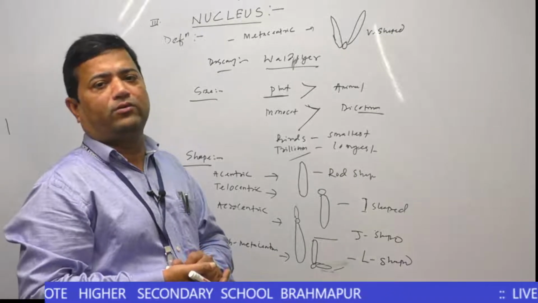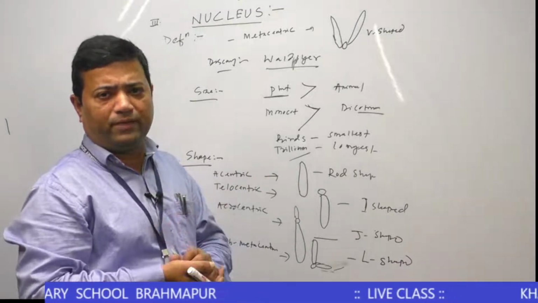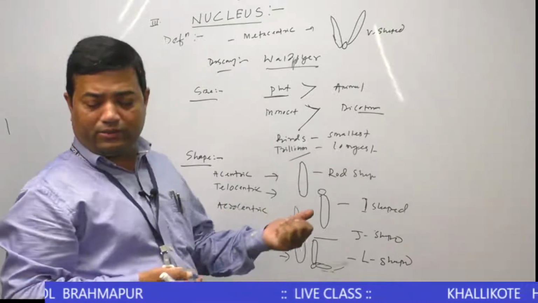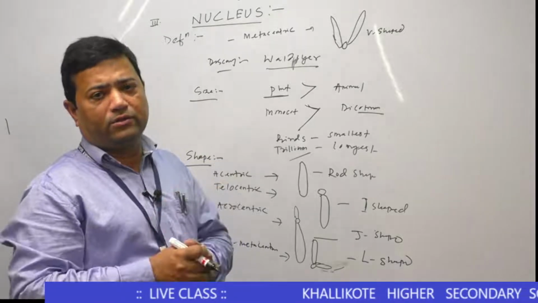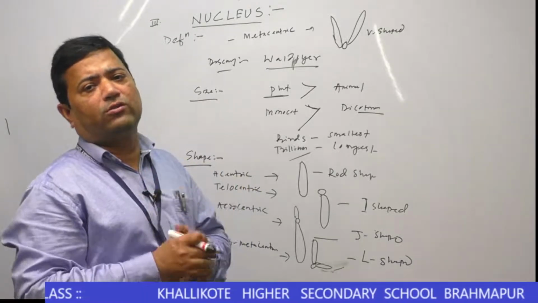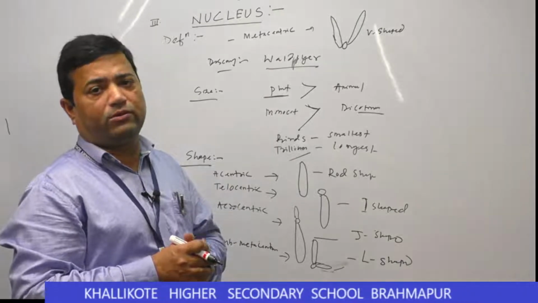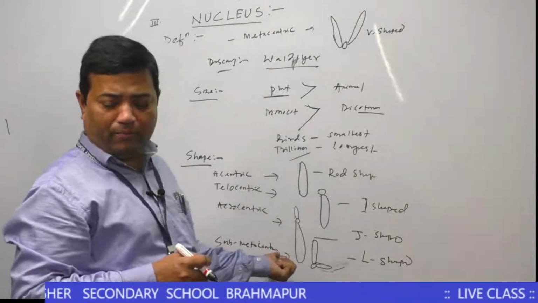But we have 23 pairs of chromosomes, 46 chromosomes. But acrocentric chromosome is only found in the 13th, 14th, 15th, 21st, 22nd chromosome and Y chromosome. You remember it. Then second type, submetacentric chromosome.